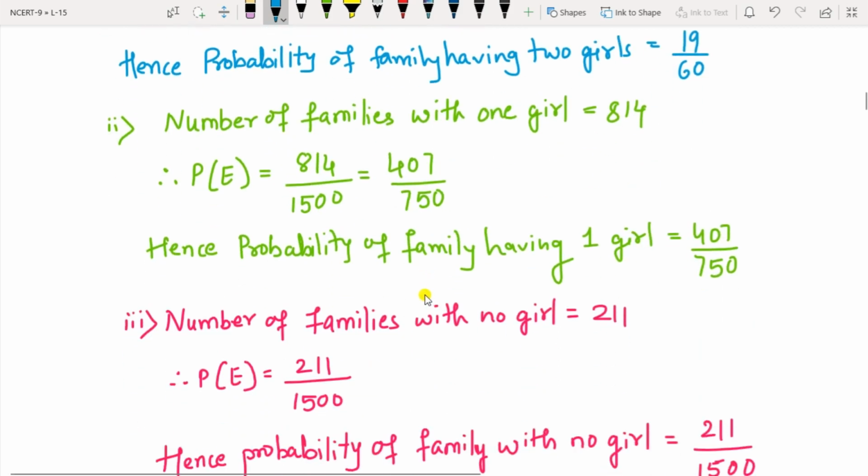Then number of families with no girl. It was 211. So probability of the event is 211 upon 1500. There is no cancellation, so keep it as it is. So this is a fraction.